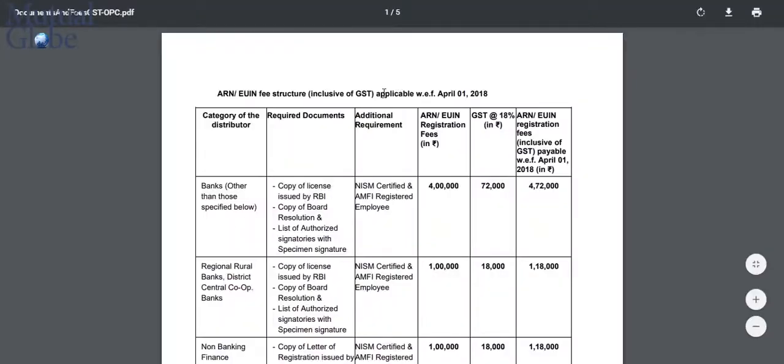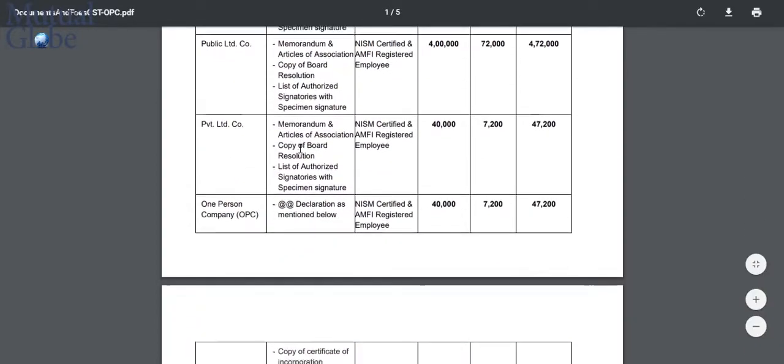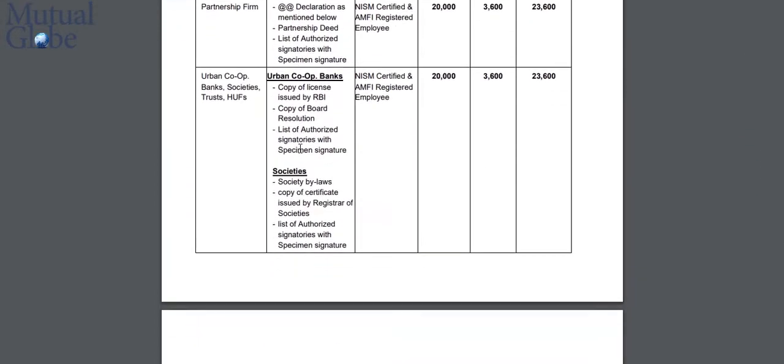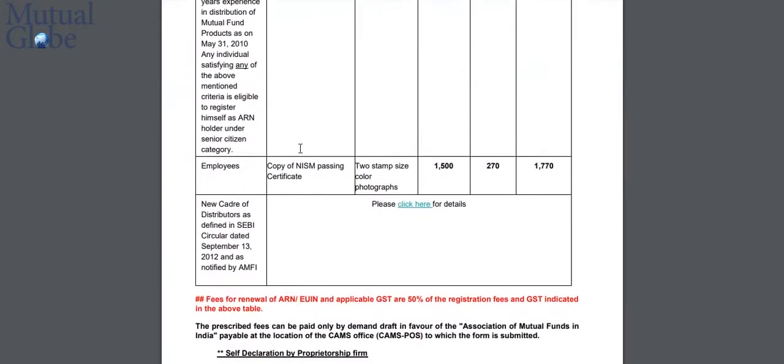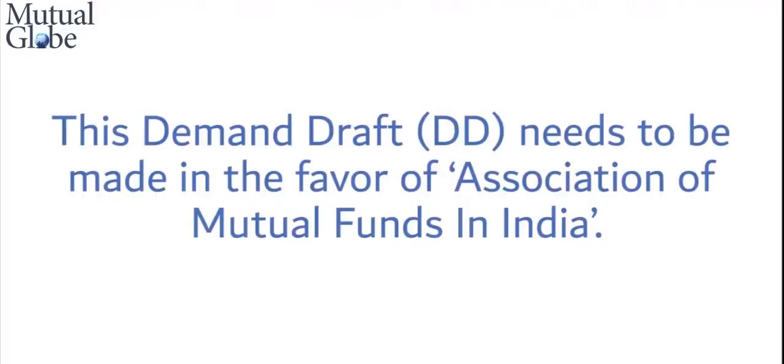A new page will open which shows fee structure for different persons. Scroll down till you reach the row of employees. Check the fees that you need to pay. Please make a demand draft of this amount. This demand draft needs to be made in the favor of Association of Mutual Funds in India.